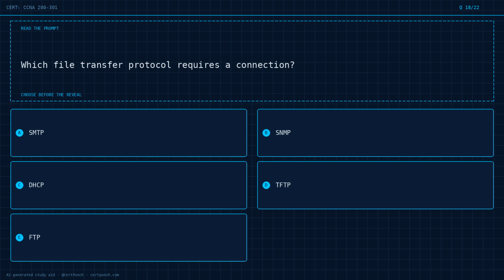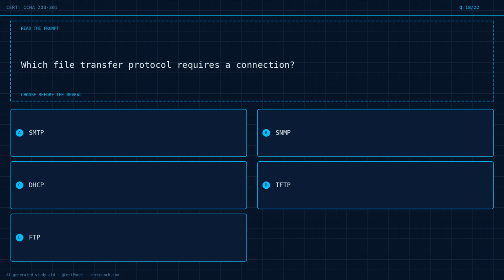Question 18 of 22. Which file transfer protocol requires a connection? Option A, SMTP. Option B, SNMP. Option C, DHCP. Option D, TFTP. Option E, FTP. Choose the best answer before the reveal.